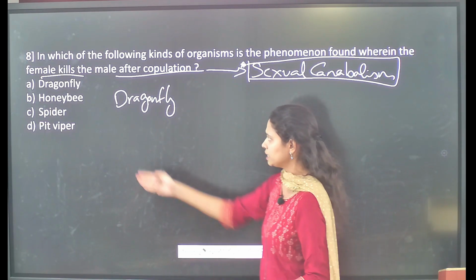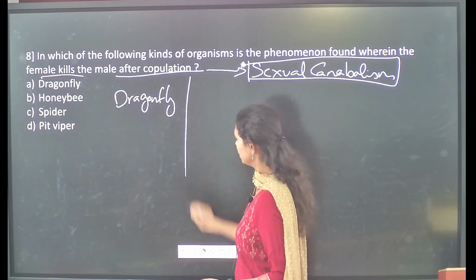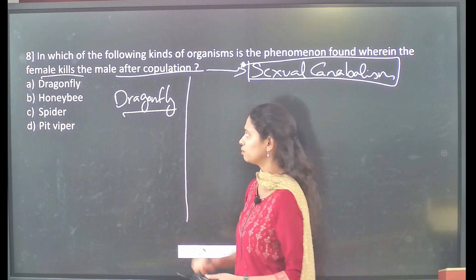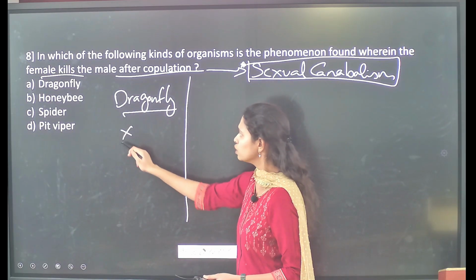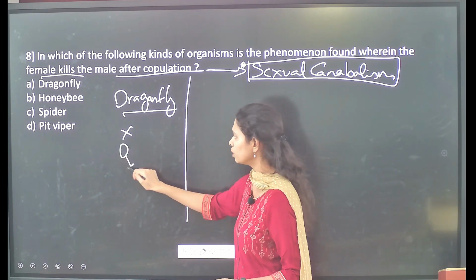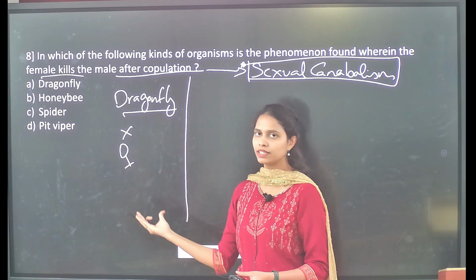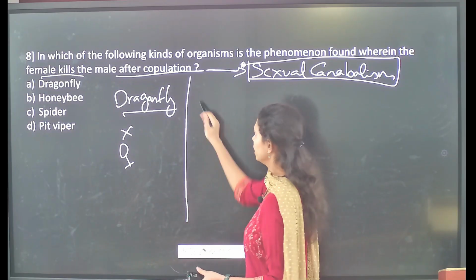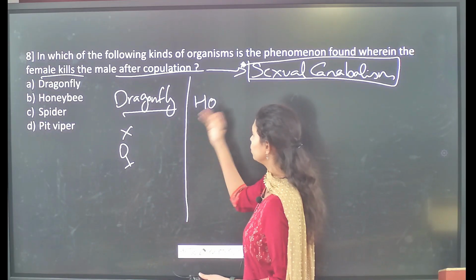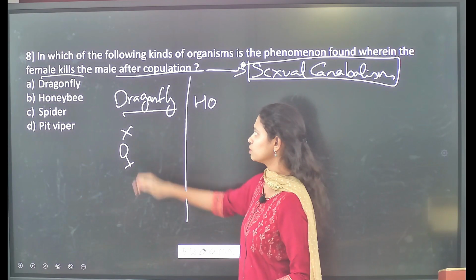So if you analyze each and every species, first and foremost in the case of the dragonfly, the females do not kill the males. After the copulation they will separate and go their own way, and you do not see sexual cannibalism in the case of the dragonfly.